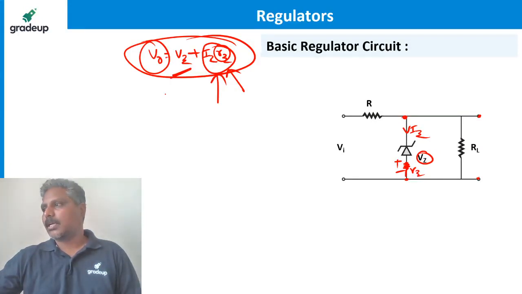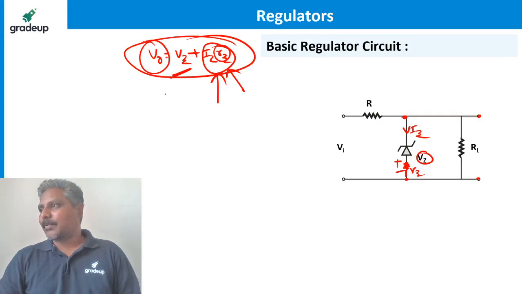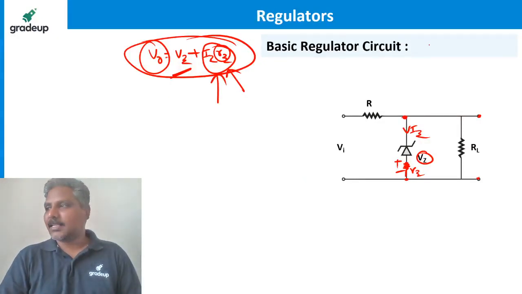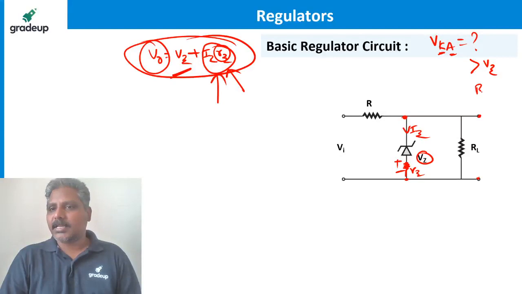Sir, how does the Zener understand to keep the load side constant? Satprakash is asking how to find whether the Zener is under breakdown or not. It is very simple. Measure the voltage between cathode and anode. If it is greater than the breakdown voltage, the Zener is under breakdown.